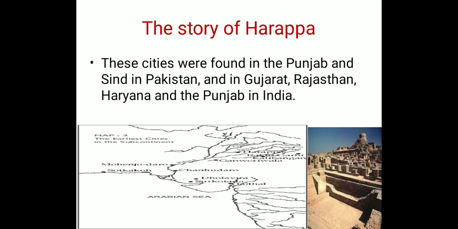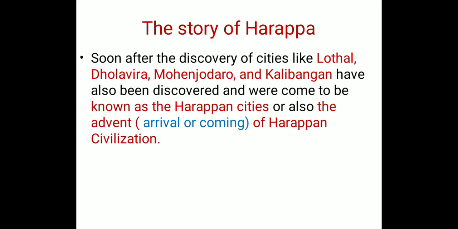So these cities were found in these particular places. Soon after the discovery of cities like Kothal, Dholavira, Mohenjo-daro, and Kalibangan, they came to be known as the Harappan cities, or the advent of Harappan civilization.